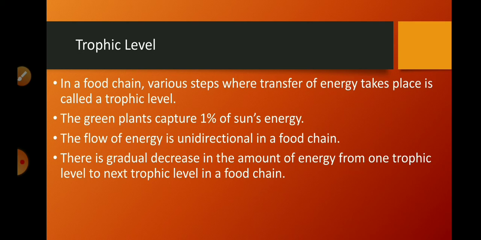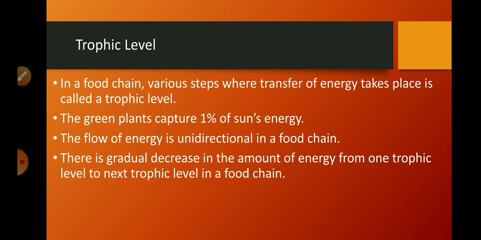So whenever plants produce their food, they produce energy. That energy is utilized for their different life processes, and some energy is lost in the form of heat to the environment, and only 10% energy is passed from producers to the herbivores or to the consumers.